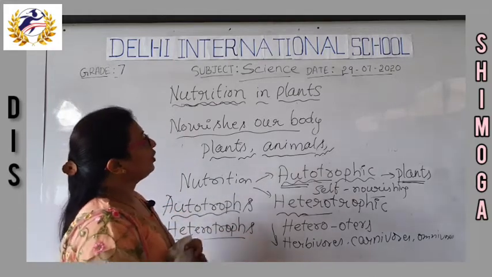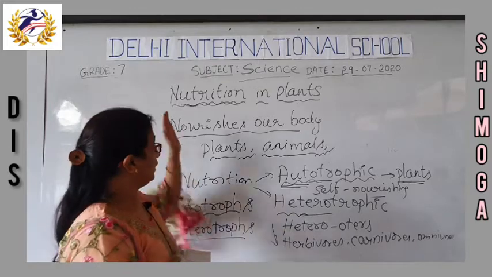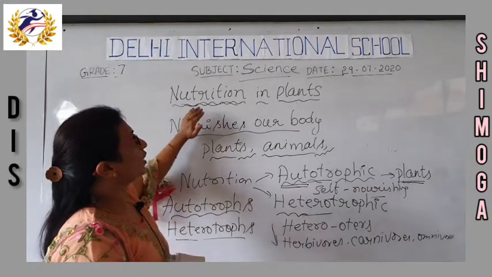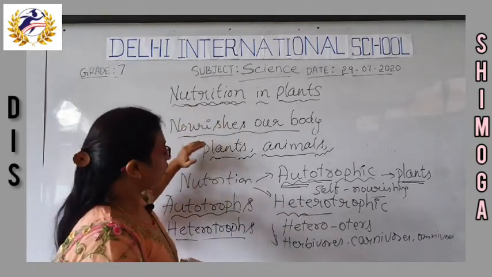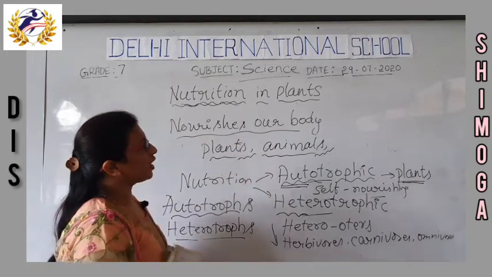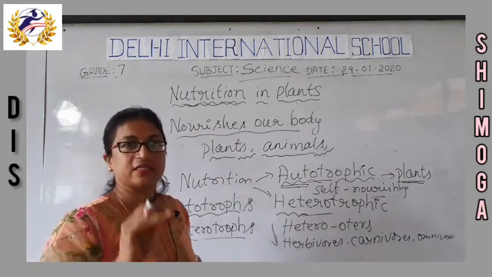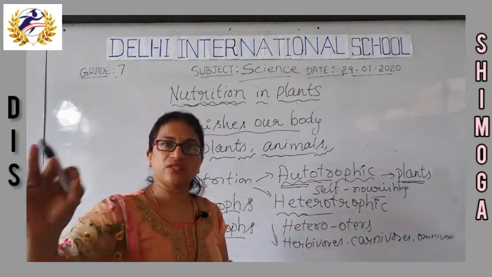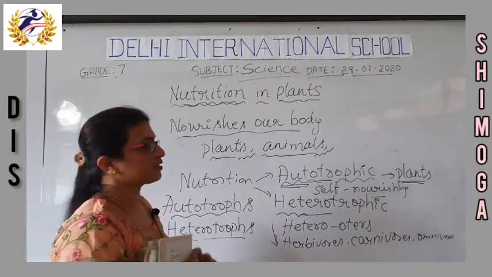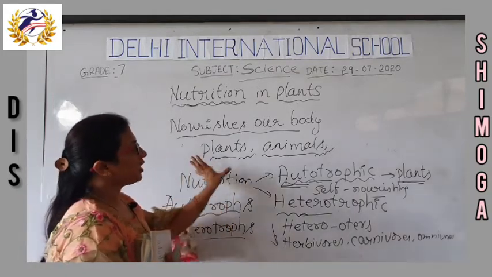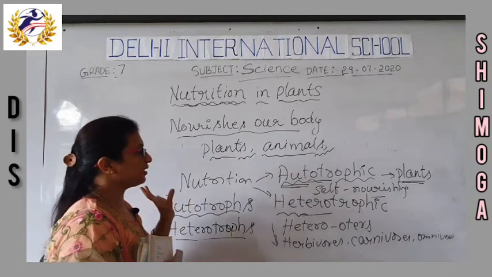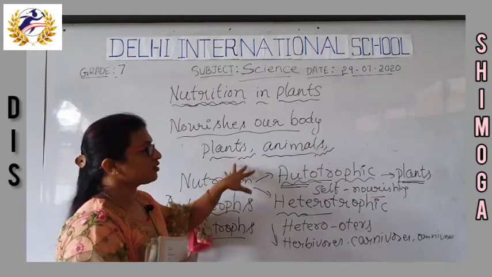Okay, so now we have studied what is nutrition and what are nutrients, and the different types of nutrients, that is carbohydrates, proteins, fats, vitamins, minerals, roughages and water, and which types of living organisms undergo which type of nutrition.